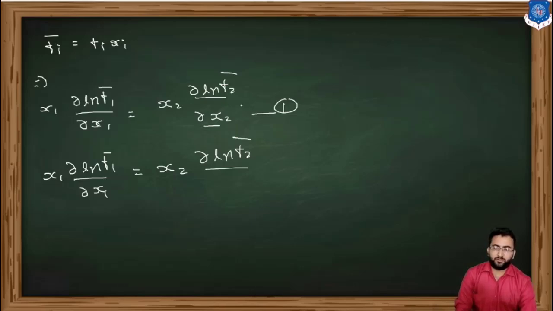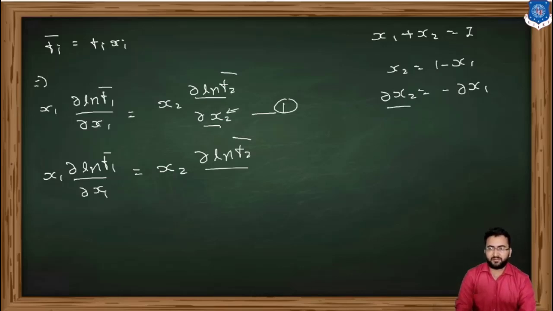If I want to replace this del x2 with del x1, then what do I have to do? We know that x1 plus x2 is equal to 1, so we can say that x2 is equal to 1 minus x1. So del x2 is equal to minus del x1. If I replace this del x2, I have to put minus del x1.